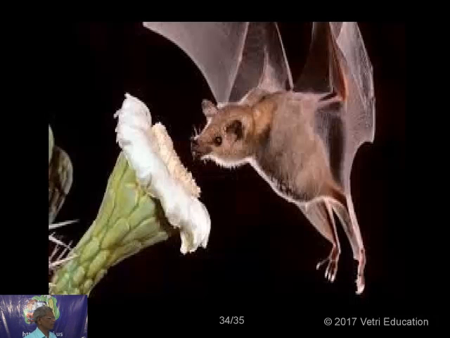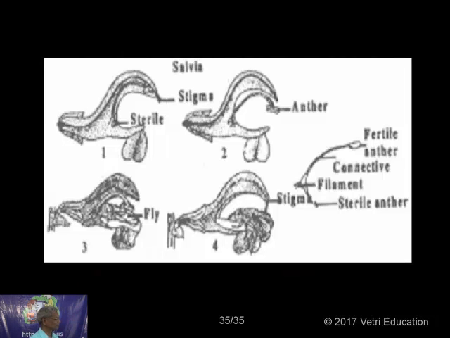See how a particular flower is being pollinated by a bat, Streptophila. I was describing it to you. See here, they are attracted by the smell of the flower. This I was telling you. The flower need not always produce a very pleasant odor. We only call it a pleasant odor. Sometimes animals are attracted by an obnoxious odor. Okay, so this flower is not that odorous. It's not producing a pleasant smell, but still bats are attracted by it. That's the difference between man and animal.